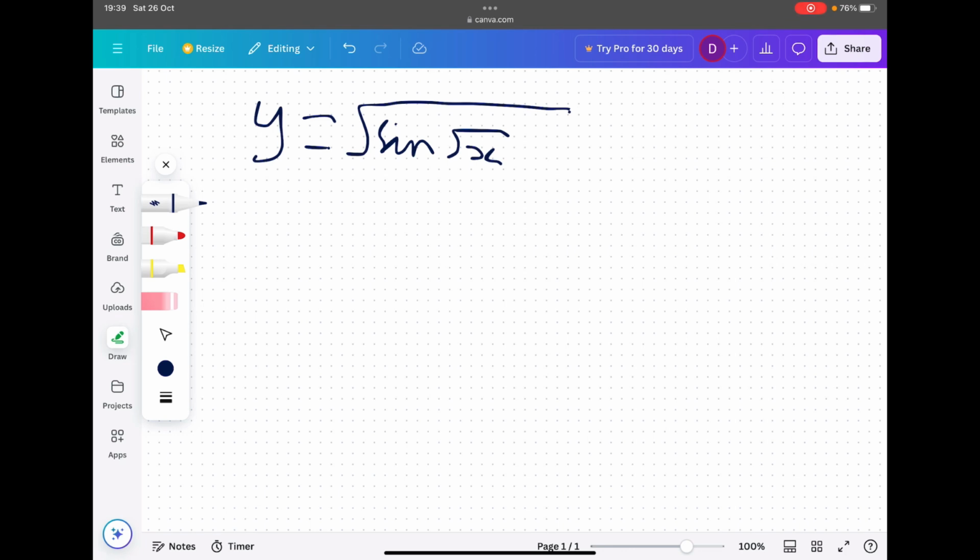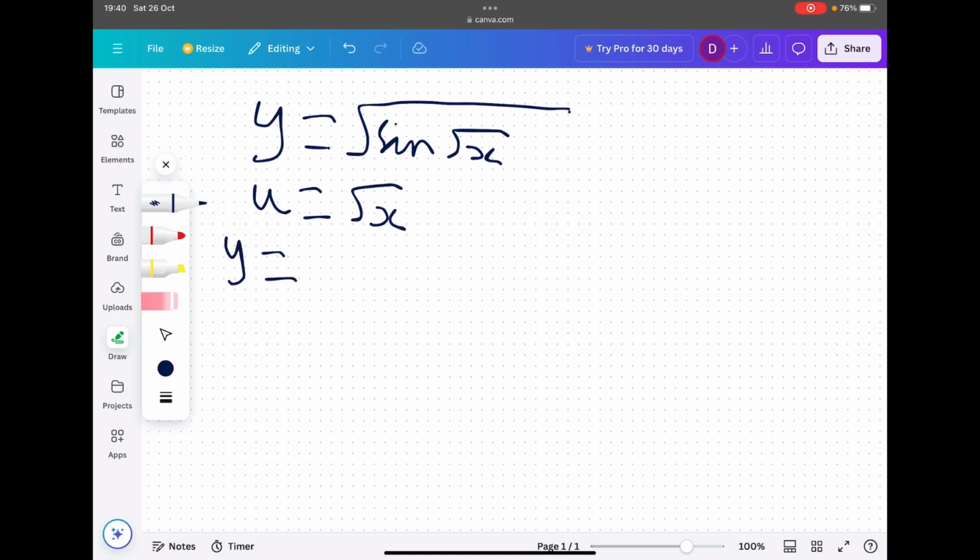Right, well, first thing that we can do is try and think of a substitution. Well, we've got u. What can we set u equal to? Maybe root x. Root x should work. Let's try and get y in terms of u.